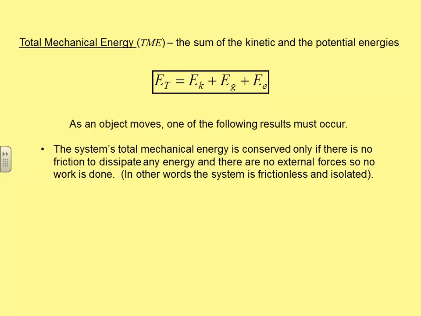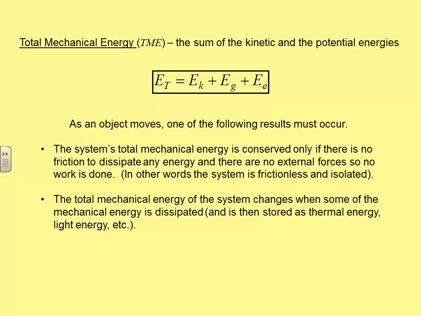Now, if there is friction, then energy will be dissipated, which we call E-dis, and that means your total mechanical energy will change. In fact, it will decrease, because some of that mechanical energy will now get stored as things like thermal energy, light, sound, all those kinds of things that are no longer useful to the mechanical system. So again, if we have a real pendulum, as time goes on, because of the rubbing that goes on with the string and the clamp, or because of air resistance, we're going to dissipate energy, and it'll slow down, not go as high, and eventually even stop.